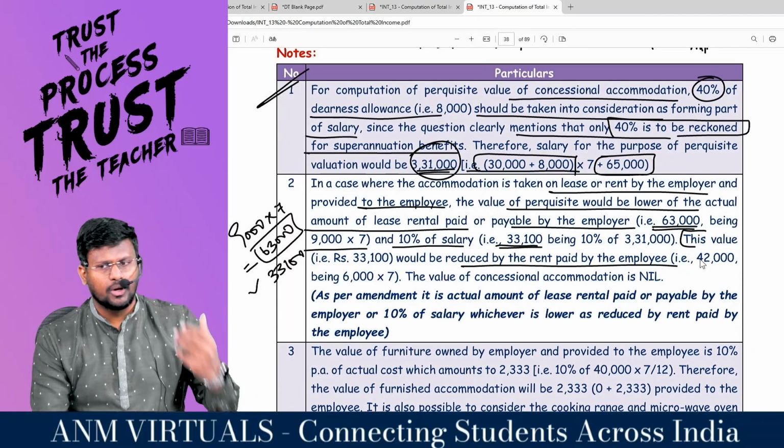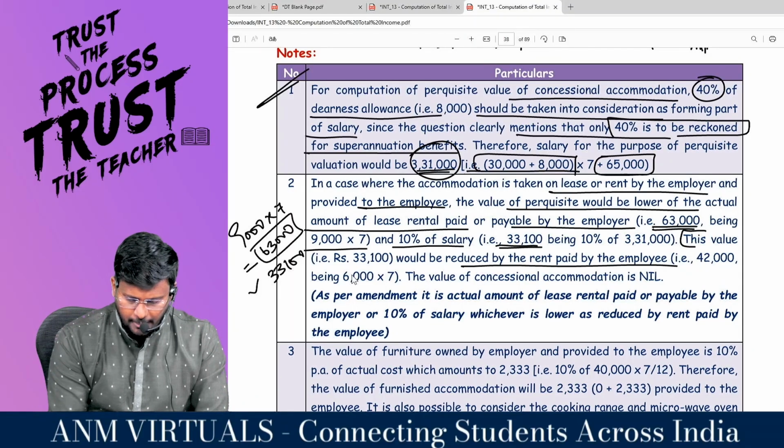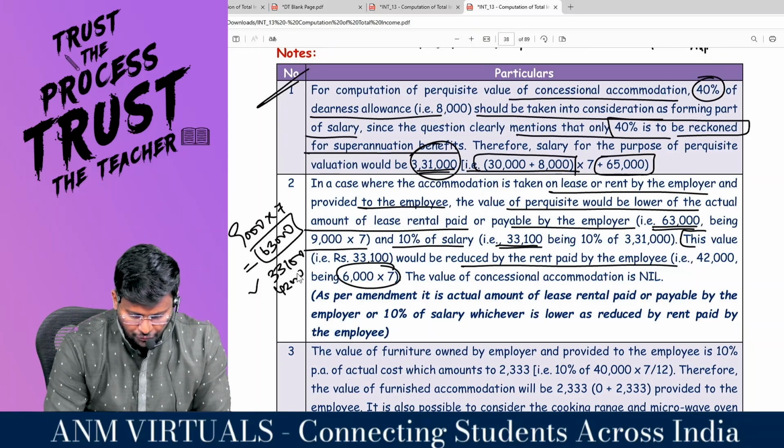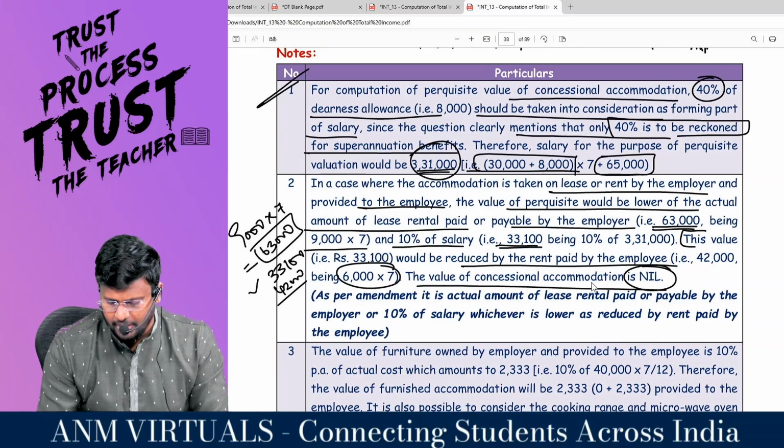So this value should be reduced by the rent paid by the employee, that means any amount recovered from the employee. Employee is paying how much per month? So 6,000 into 7 comes to 42,000. So the value of concessional accommodation is nil.